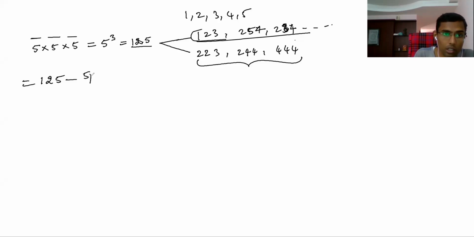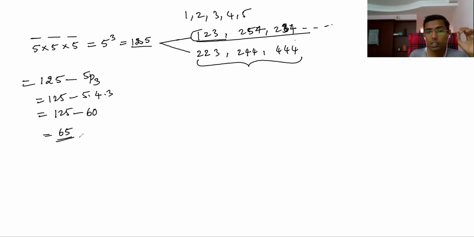How many are those? 5P3, that is 5 into 4 into 3, which is 60. If you subtract, you get 65 numbers.